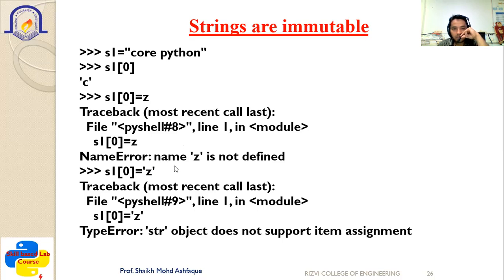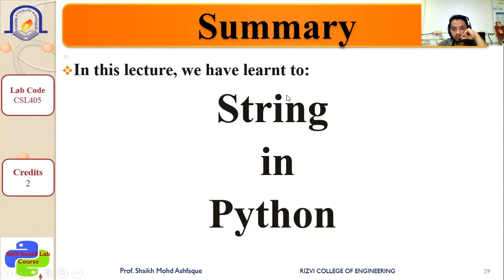Now it says that the name inside the single quote is not defined. So let us write s1[0] = 'Z' with single quotes, because this is a string. So s1[0] equal to Z inside the single quotes. Once again, it will give the error message that the str object does not support item assignment. So that's why it is called immutable. We can't change the string.